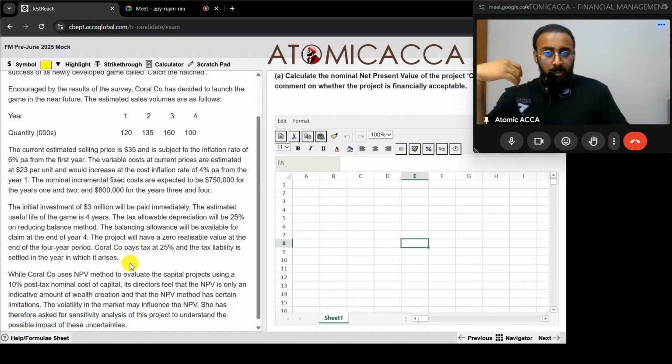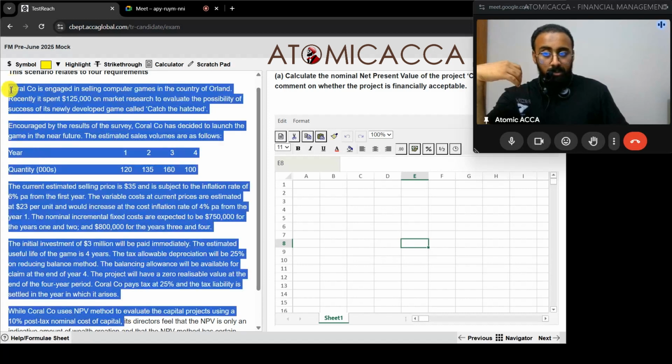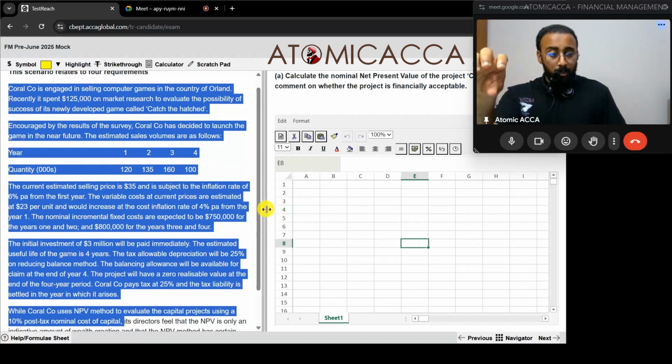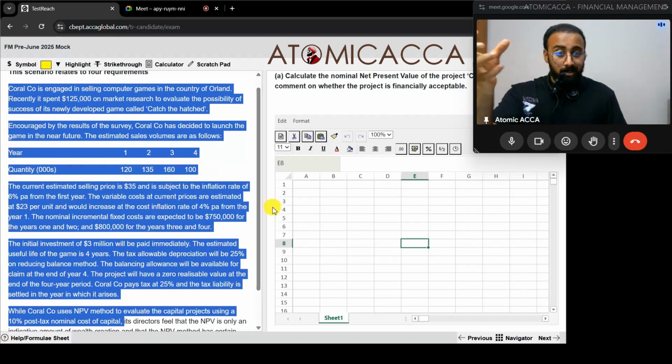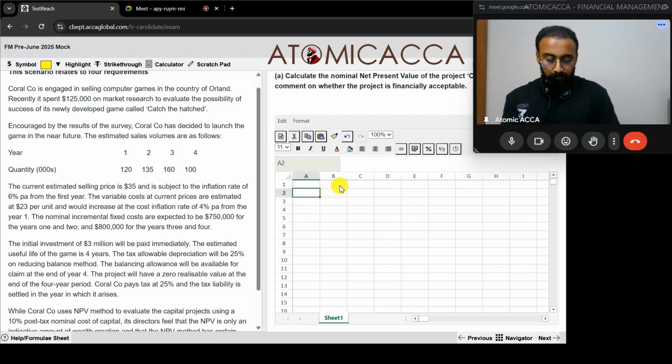Okay, fine. So all the information we have till here is all about the NPV project, and we have seen the numbers and data over here. It's very straightforward, what we generally see in our practice questions. So we're going to do the same thing over here. We're going to create the NPV structure, the NPV calculation. What is the NPV structure?